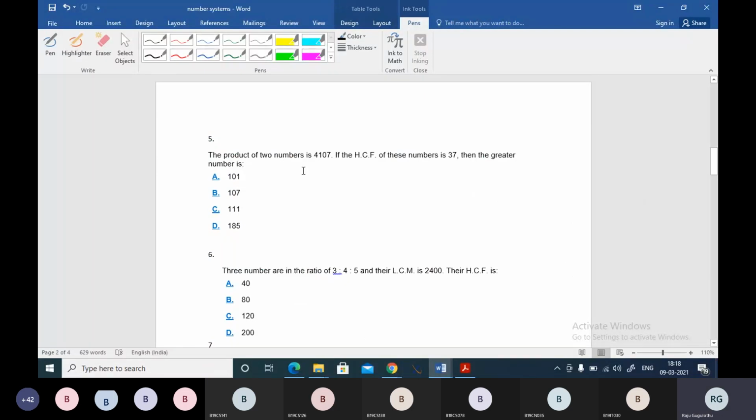The product of the two numbers is 4107. If the HCF of these numbers is 37, then the greater number is. Guys, come on. Just now we have used this property. Product of the two numbers is 4107. You please do this problem.